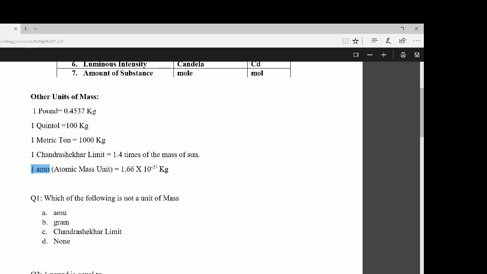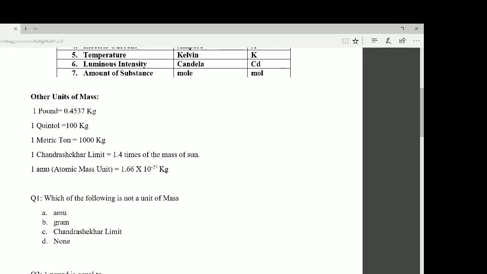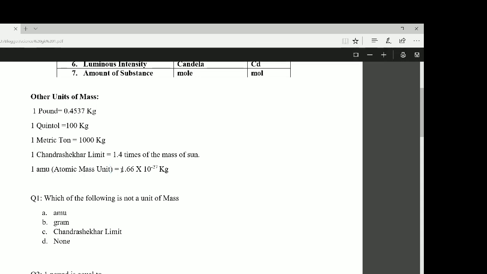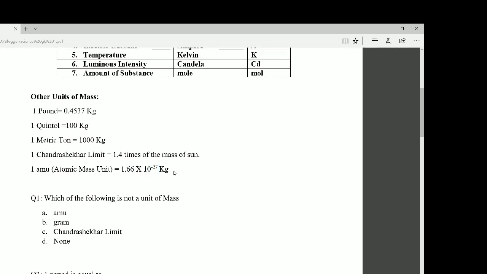Next, AMU. AMU stands for atomic mass unit. Please remember it. And 1 AMU equals 1.66 times 10 to the power minus 27 kg.